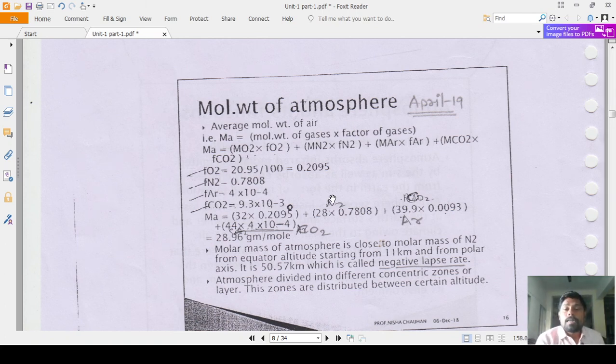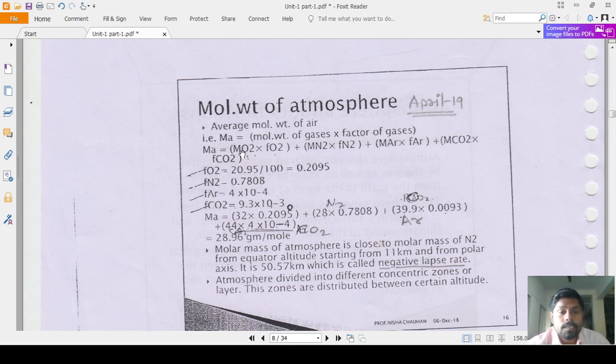So the question asked is: the molecular weight of the atmosphere is equal to the weight of 28.96, that is the weight of nitrogen, N2, 14 into 2, 28. How can you explain that particular point? The average molecular weight of air is nearly equal to the molecular weight of nitrogen. Here we have some data. To find the average molecular weight of air, the average molecular weight equals the molecular weight of each gas times the fraction of that gas.